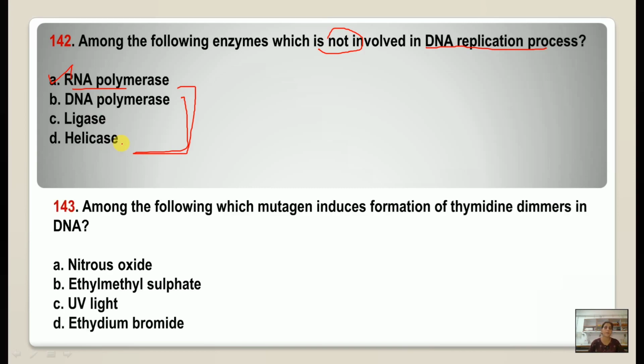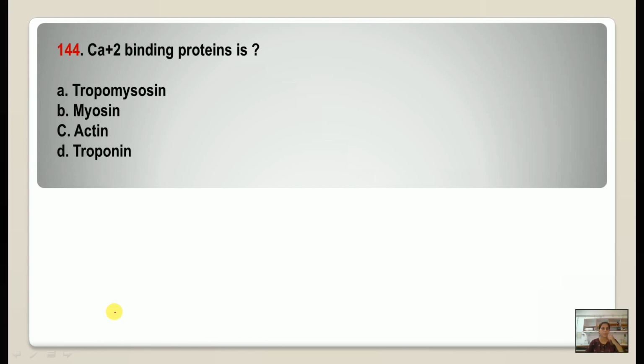Number 143. Among the following, which mutagen induces formation of thymidine dimers in DNA? The correct option is UV light. 144.